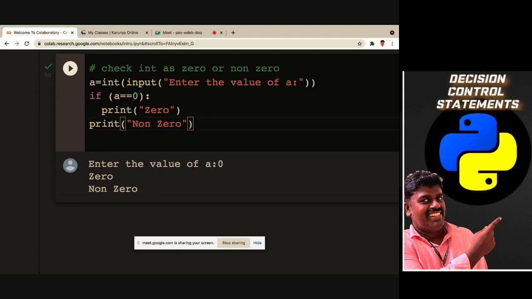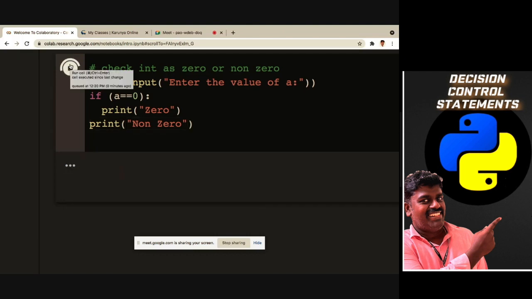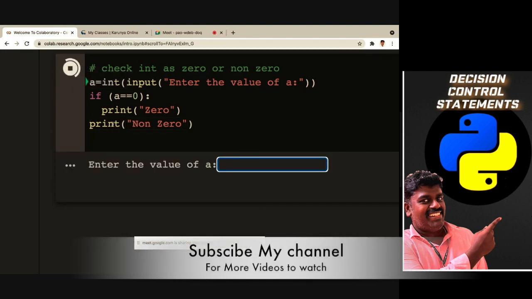So in order to avoid that, we are going for the else part. Got my point? With a simple if, I can do it if I'm not having the extra statement. For example, if it is not equal, it is coming out. For example, if it is 7, it automatically comes out giving non-zero.